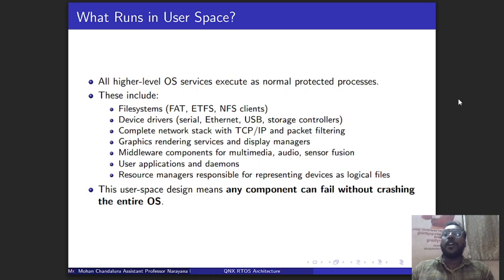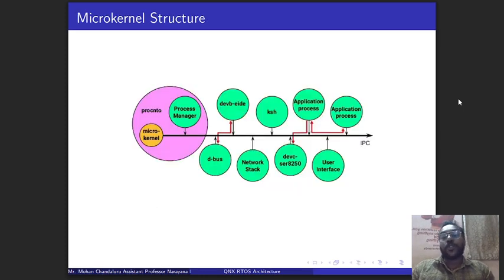How is it going to be overcome in the microkernel architecture? The next diagram is the microkernel architecture. This is the microkernel structure. If you observe, only the essential kernel services, that are the process manager and microkernel, will be clubbed together and made into a kernel space, called proc NTO, the process manager. This process manager is going to provide the kernel services. And if you observe the other line, the device shell, kernel shell, the application process, the user interface, the device drivers, the network stack, the data bus, whatever the small processes, all those processes will be in the other space.